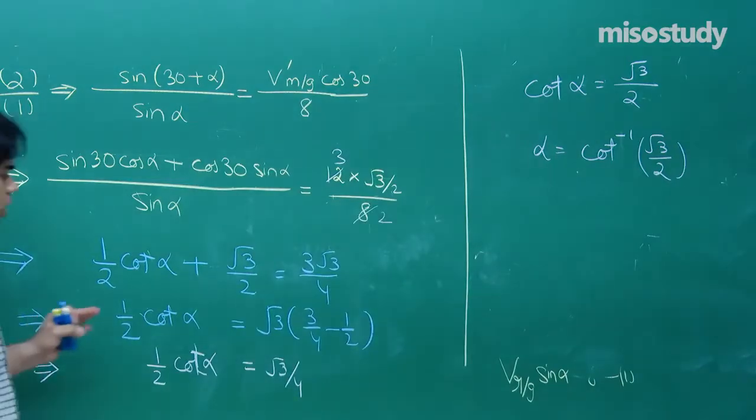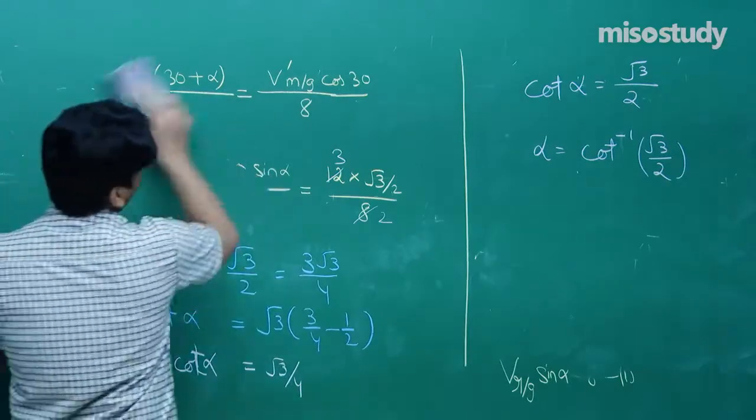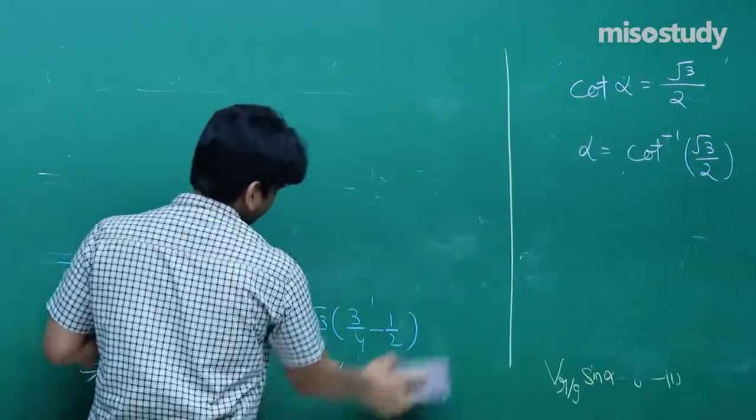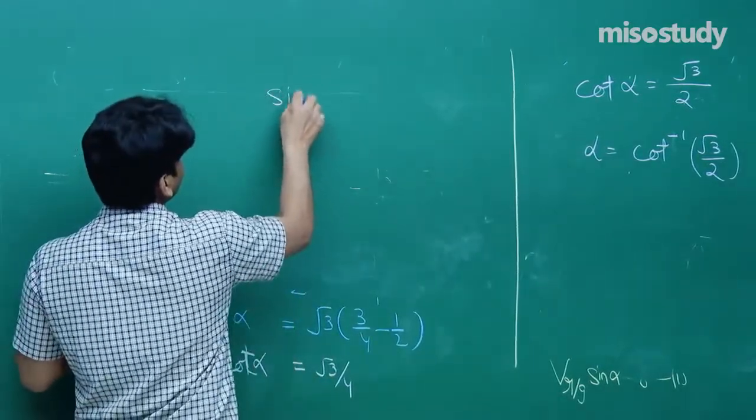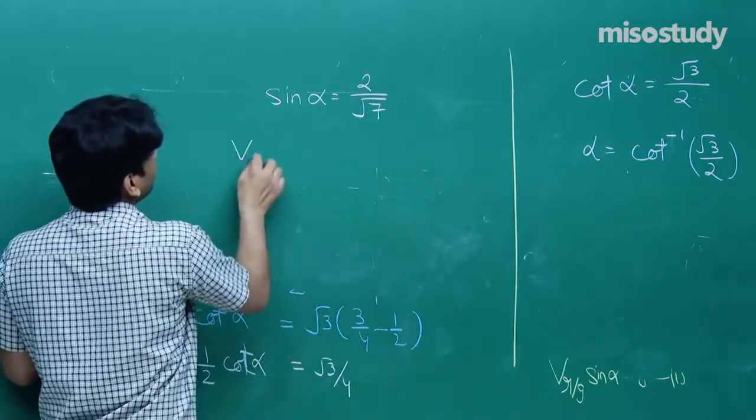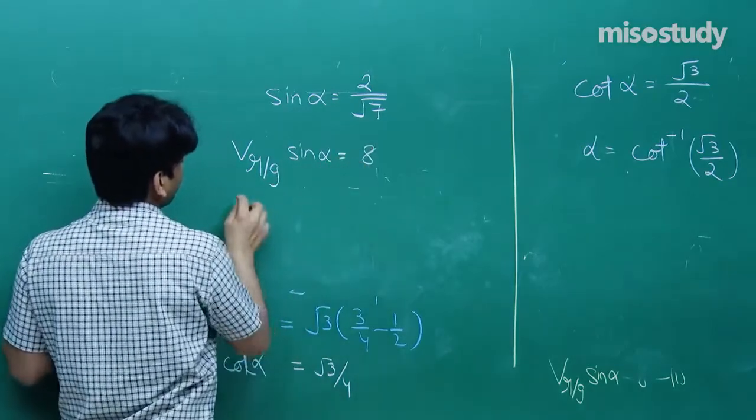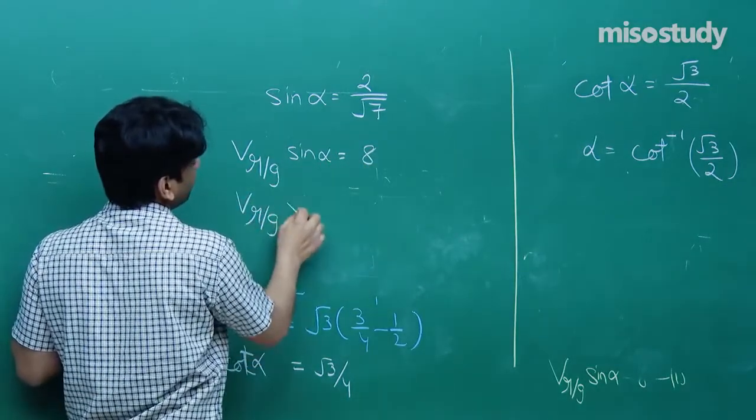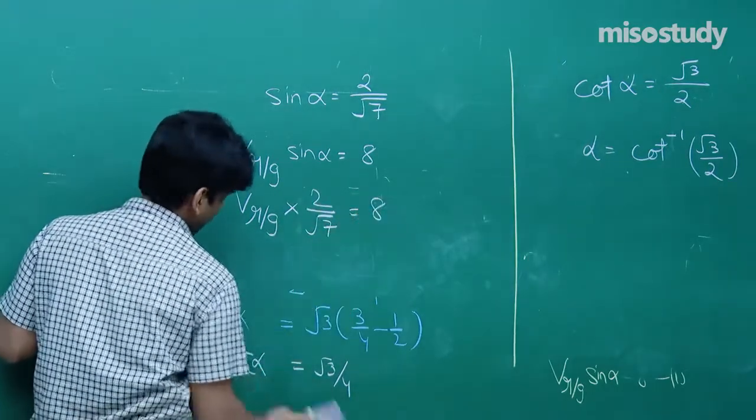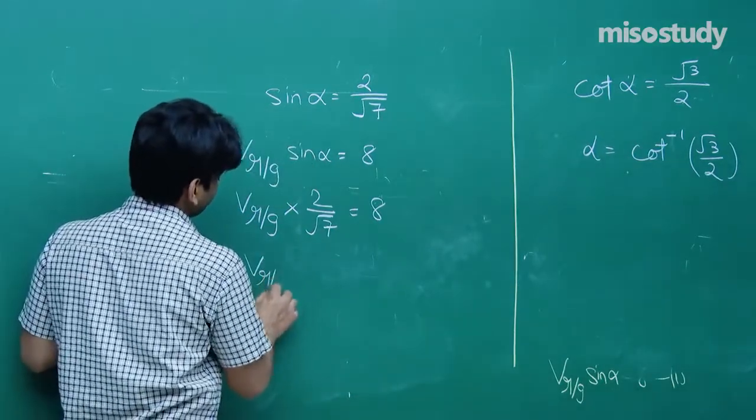Okay, now you see, already you must have noted down the alpha value. Now sine alpha you can evaluate from this. If you know cot alpha, you can evaluate sine alpha. That will come out to be 2 by root 7. You can check that. Now VRG sine alpha was given as 8. Let's put here VRG sine alpha is 2 by root 7, that is equal to 8. And hence we are going to obtain VRG as 4 root 7.